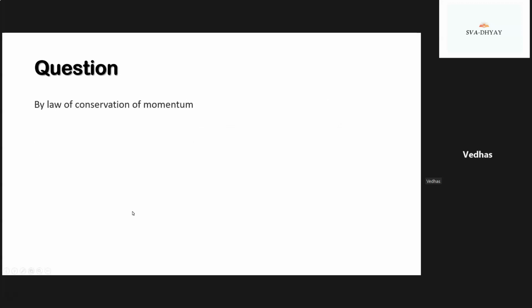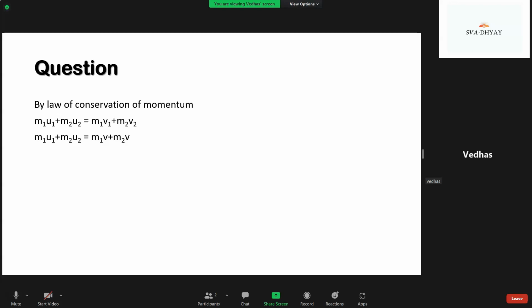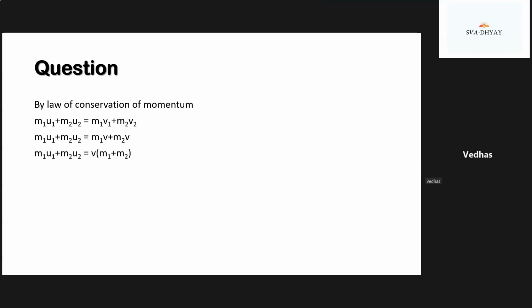By the law of conservation of momentum, m1 u1 plus m2 u2 equals m1 v1 plus m2 v2. Now after both players get entangled, they will move with a common velocity. So we can write m1 u1 plus m2 u2 equals m1 v plus m2 v. By taking v common, we can write m1 u1 plus m2 u2 equals v times m1 plus m2.